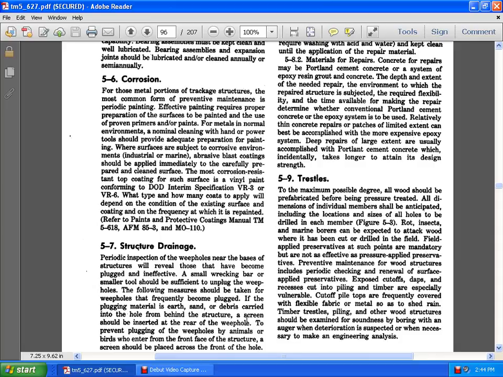A screen should be inserted at the rear of the weep hole to prevent plugging, and a screen should be placed across the front of the hole to keep out animals and birds that might enter the front face of the structure.